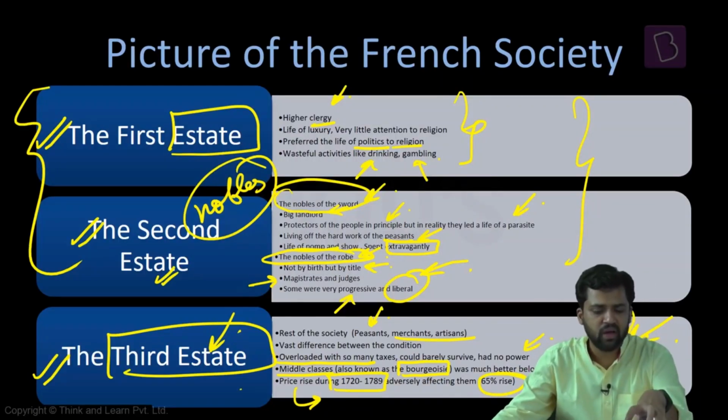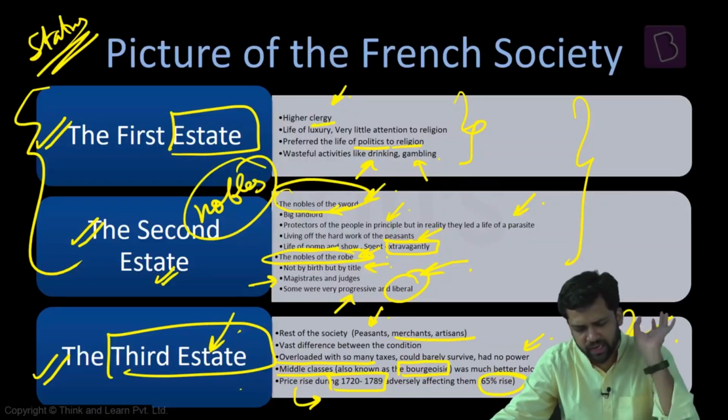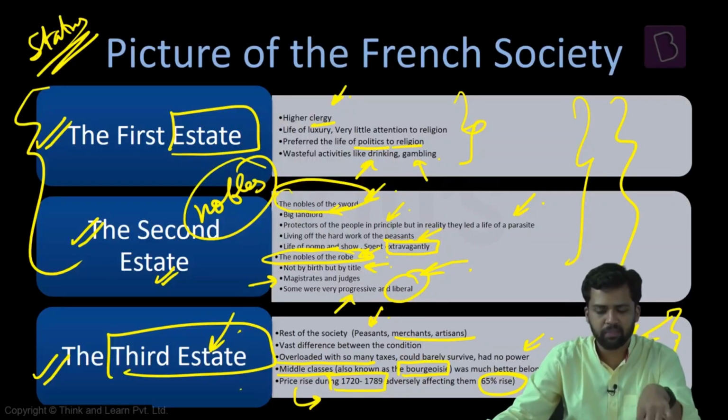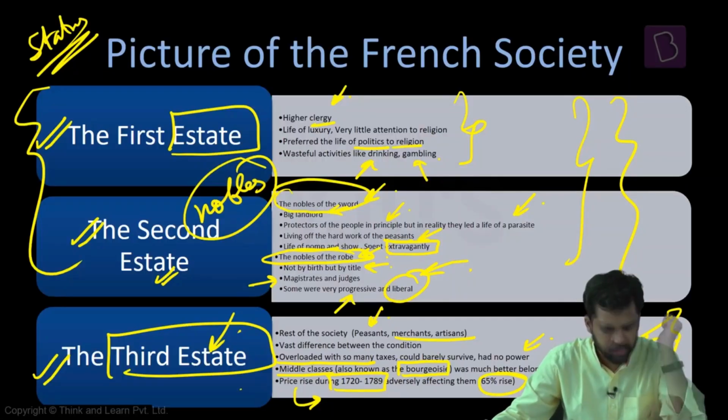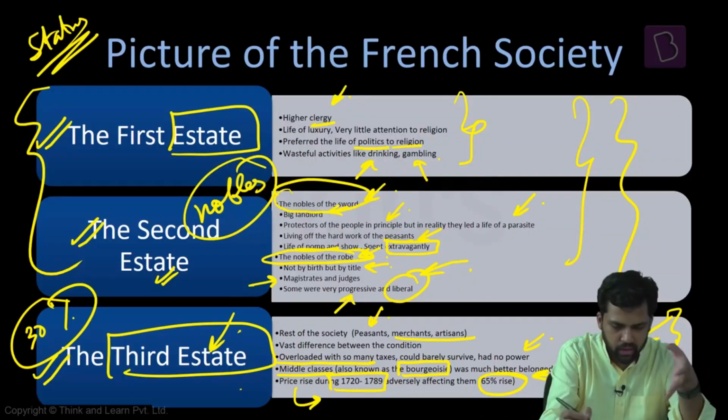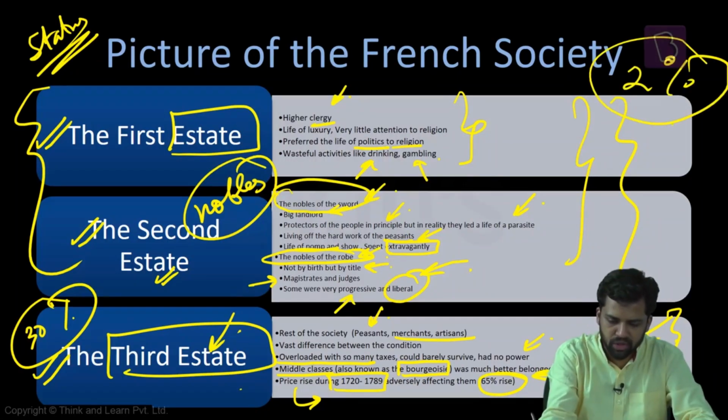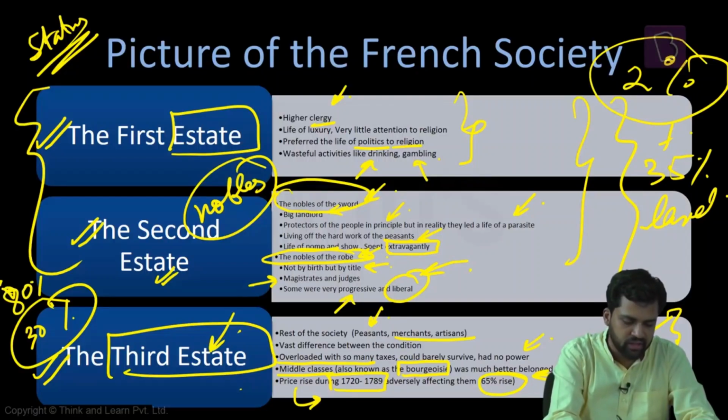And again, this stratification is a status-based stratification, and there is huge disparity between them. Some are enjoying a very luxurious life, while someone else is paying for it. Taxes are paid by the third estate, second and the first estate, they don't pay much tax. And if you look at the inequality that exists, peasants, they constitute 80% of the total population, but they own just 30% of the land. But the first estate, the second estate, they constitute just 2% of the population, but they own around 35% of the land. So this was the kind of inequality that existed during the French society.